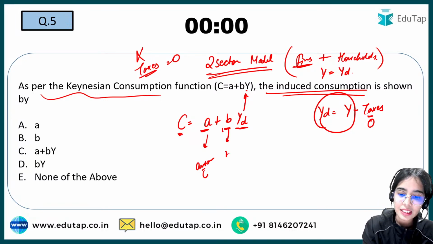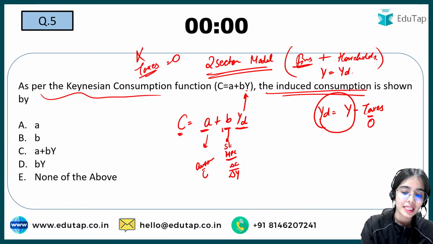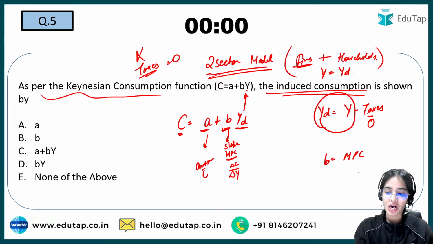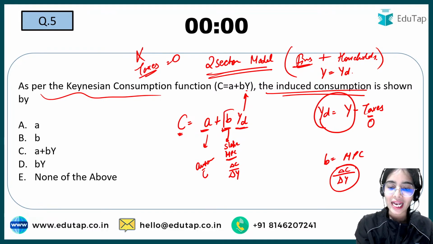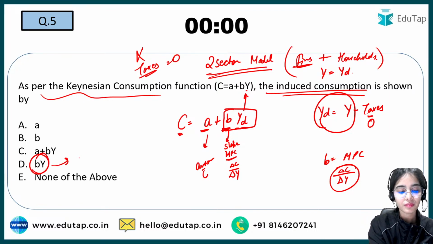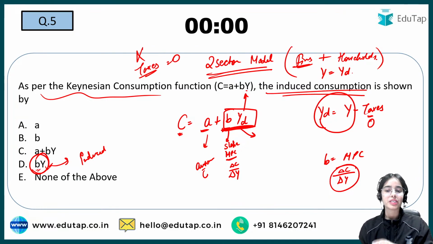B is the MPC, the marginal propensity to consume. That is, with the change in income, there is a change in consumption. That is the slope of the consumption function. So B is the slope of the consumption function, the marginal propensity to consume. And this B multiplied by YD is the induced consumption. With the changes in income, there is the change in consumption that depends upon the income.